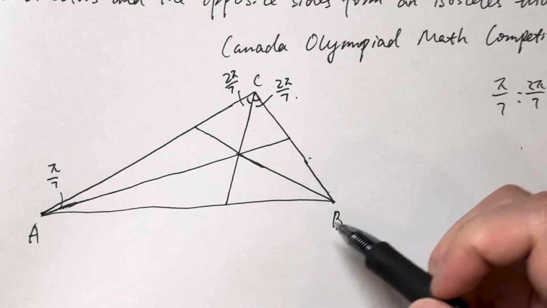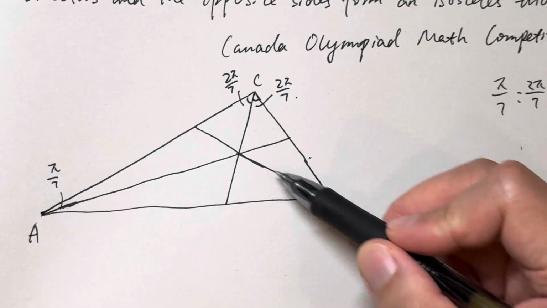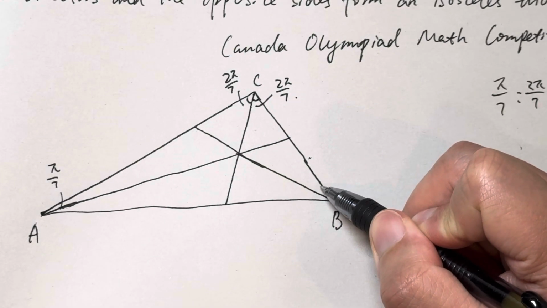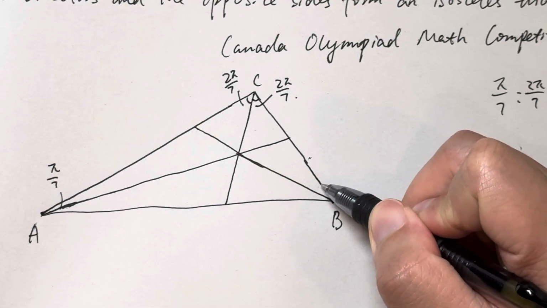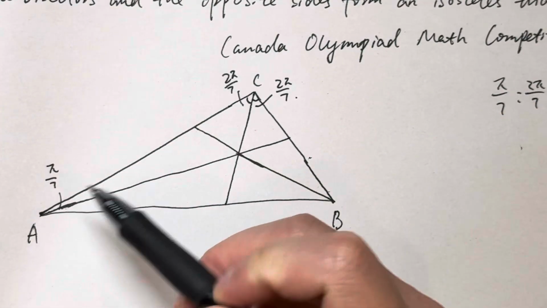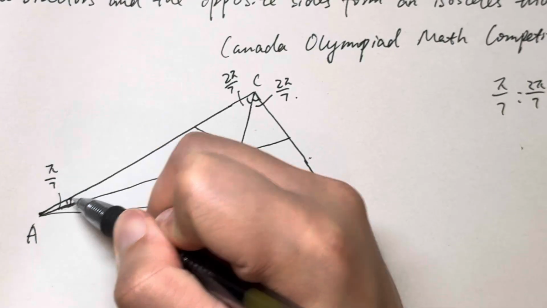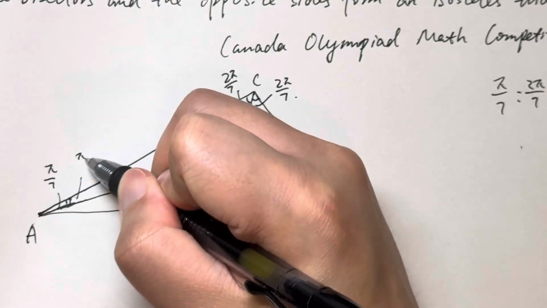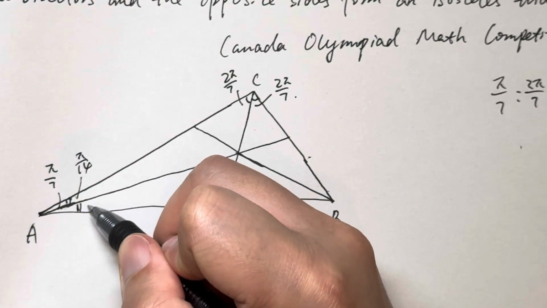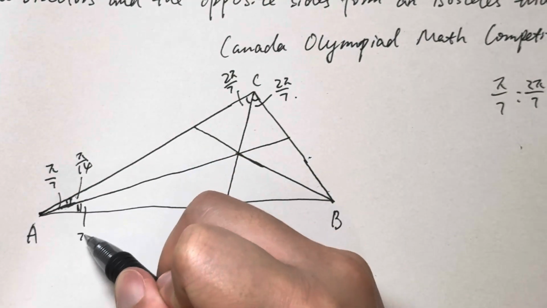And because we draw the angle bisector here, this one is pi by 7, this one is pi by 7. And for each of these now, this one here is pi by 14, right? And this one is pi by 14 too.